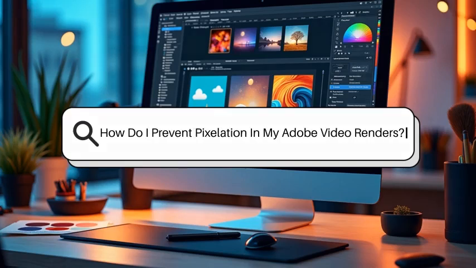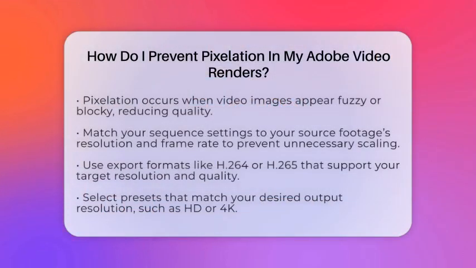How do I prevent pixelation in my Adobe video renders? Imagine watching a video where the images look fuzzy or blocky. That's pixelation. It can ruin the quality of your project and frustrate your viewers. So, how do you keep your videos sharp and clear when exporting from Adobe software? Let's walk through some simple steps to make sure your final video looks its best.